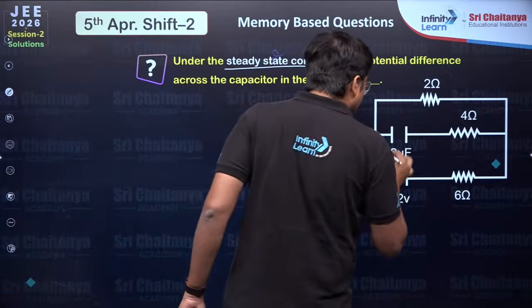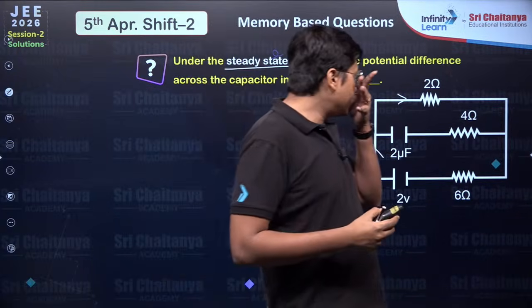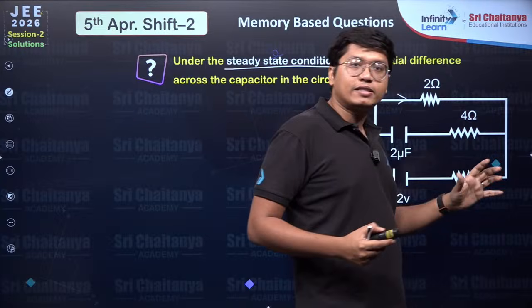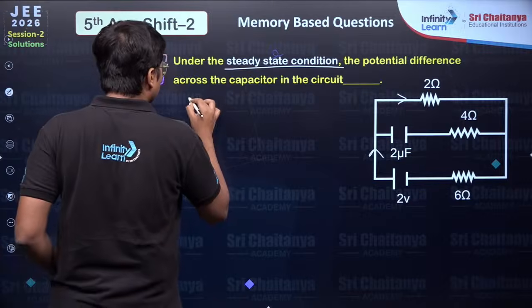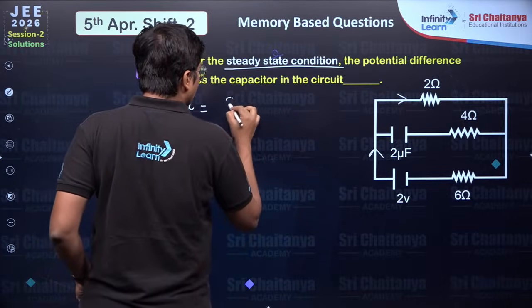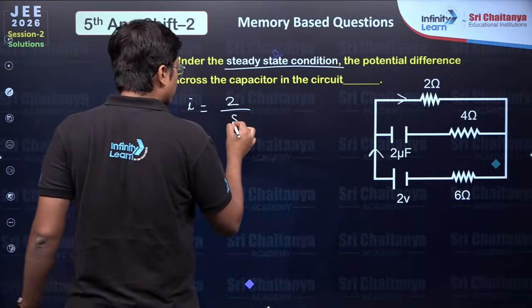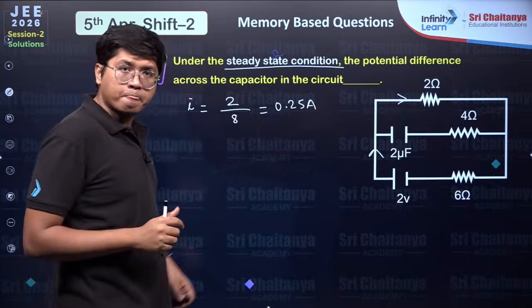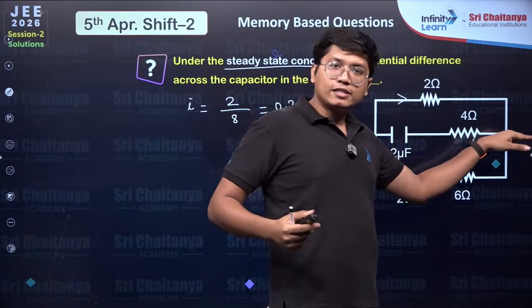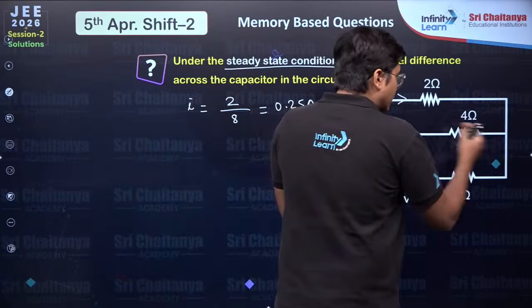The entire current passes along this line and comes back. Which means the resistance it sees is just 2 ohm plus 6 ohm in series. That is 8 ohms. So the current will be the voltage, 2 volts, divided by 8 ohms, which is 0.25 ampere.